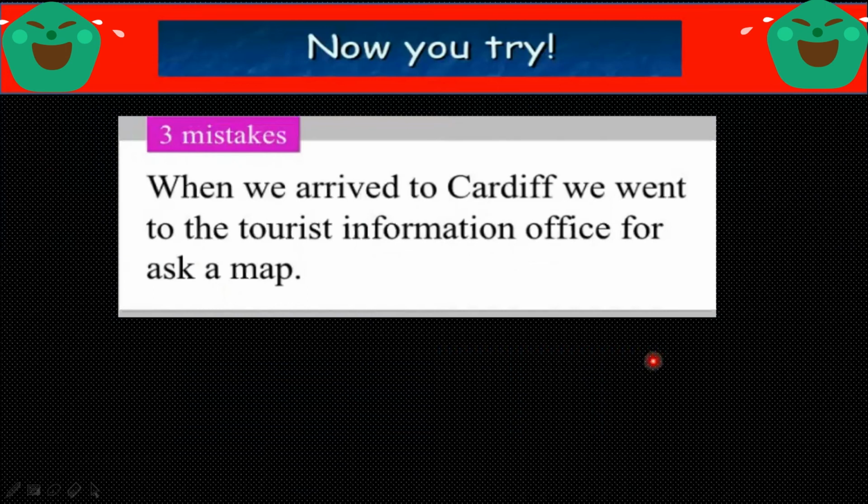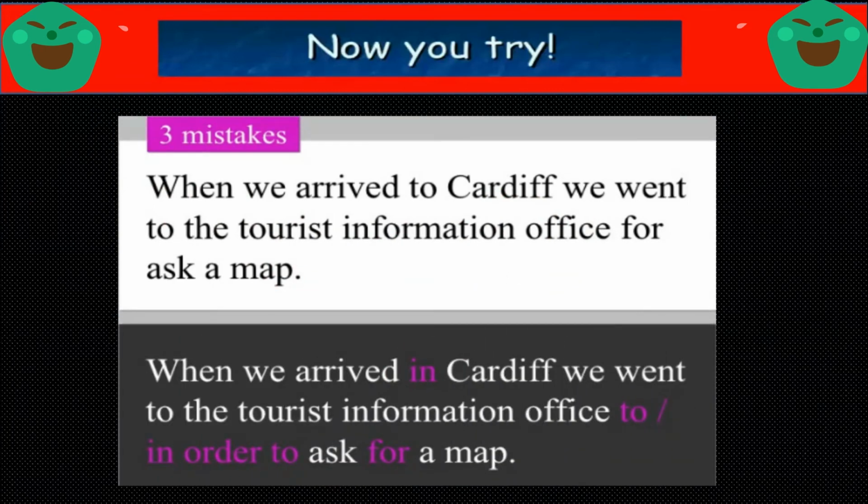When we arrived to Cardiff, we went to the tourist information office for Ask a Map. There are three mistakes. Please try. Here is your answer. When we arrived in Cardiff, we went to the tourist information office.